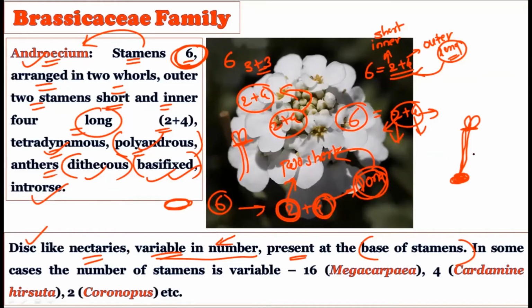This disc is present at the base of the stamens. In some cases, the number of stamens is variable, that is, 16 in Megacarpaea, 4 in Cardamine, and 2 in Coronopus. So the number can vary from species to species, but in general the number is 6, and the 2 plus 4 arrangement can be seen easily in this androecium.